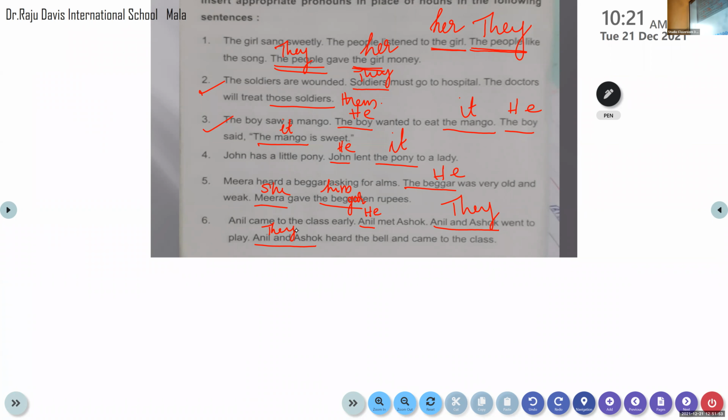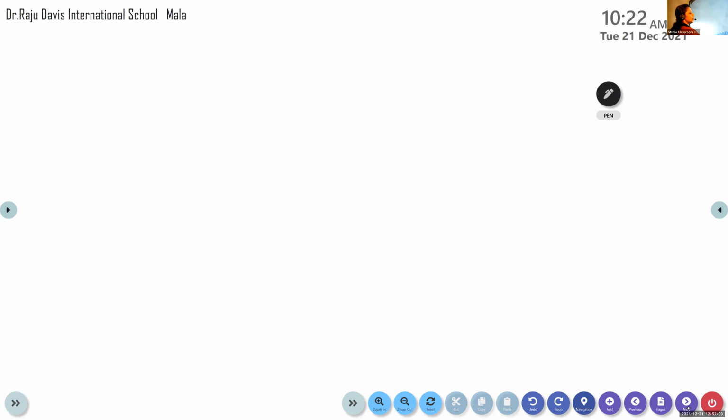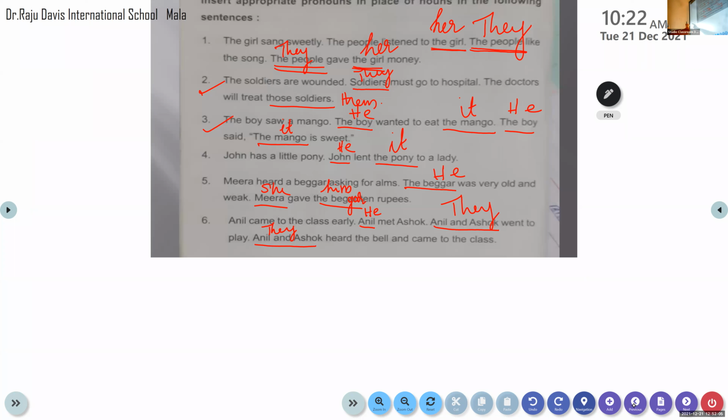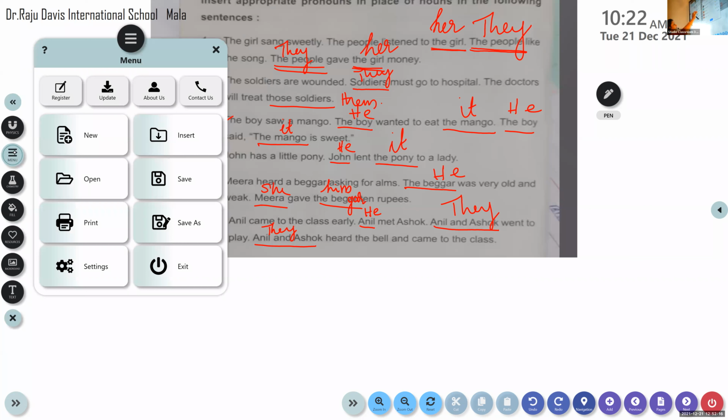Okay, children. So this is an exercise, only one exercise we have, but this is all about the personal pronouns. Okay. So we have one more exercise. We'll be doing it regarding the personal pronouns. So all of you please do it. Those who haven't done it, please do it. Can you hear me? Please try to complete it, my dear children.